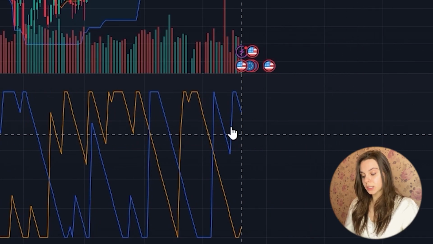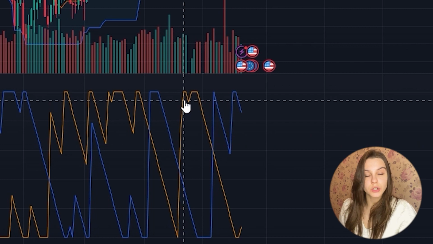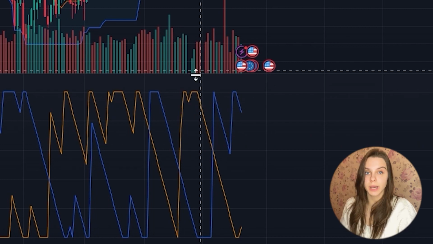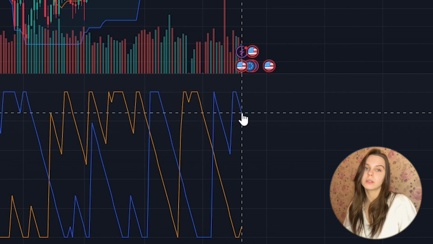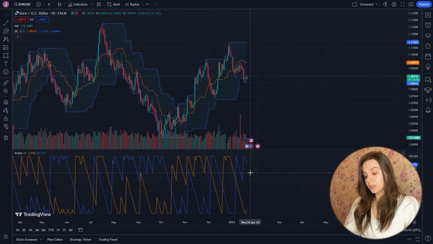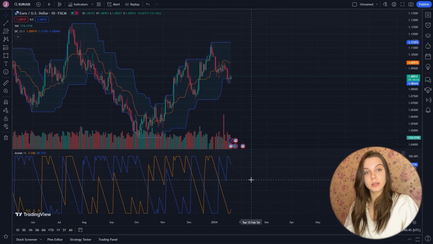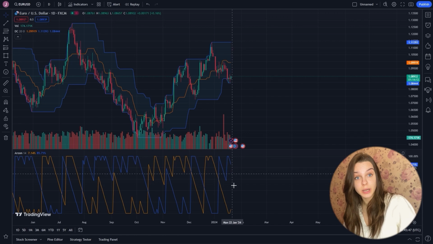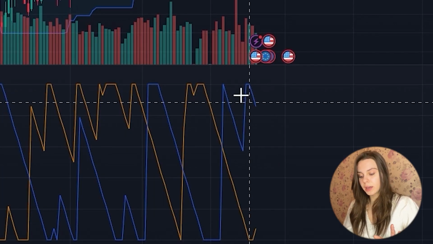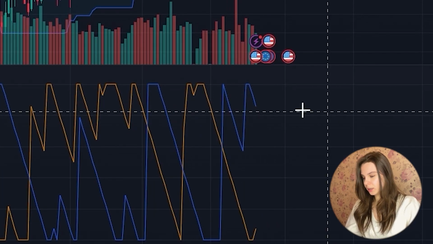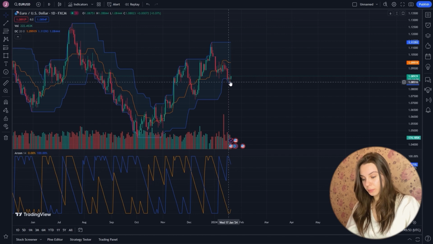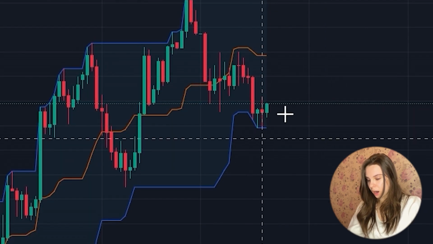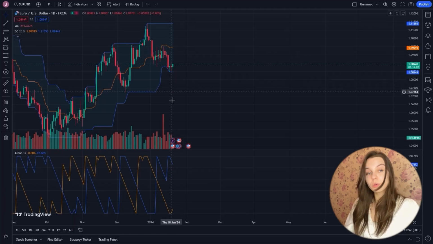The indicator is quite simple. If the orange line dominates, it indicates an uptrend. If the blue line dominates, it indicates a downtrend. It is also important to consider the direction of the position indicator. Currently, we can see that the orange line is rising and the blue line is falling, indicating an upward trend on our chart.